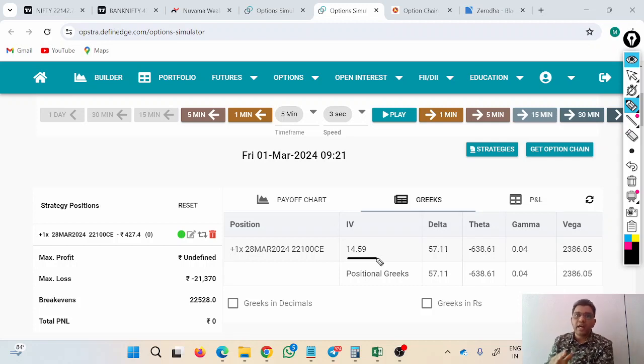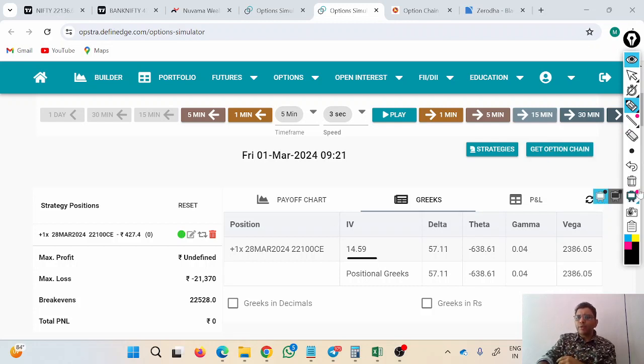That means sellers are trying to sell the option with some lesser premium. So we can say the probability of market going to be volatile is less. If IV is high, option premiums are high. That means option sellers, they are demanding extra premium from the option buyers. That means it is expected that market is going to be volatile in upcoming time. So it could be 1 month time duration, 2 month time duration, might be. If IV is low, that means option seller, they are ready to sell the option even at the lesser price. That means the probability of market volatility is less.